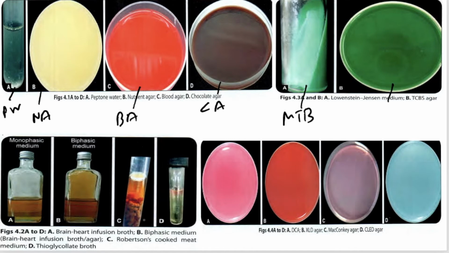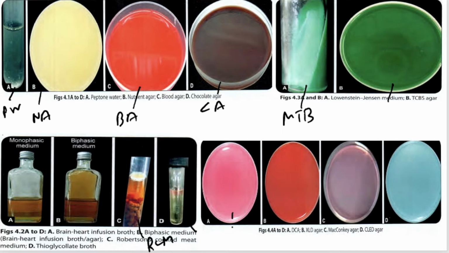The C is Robertson's cooked meat media, RCM, an anaerobic nutrient culture media. Then there is thioglycolate broth, this D, which is also a transport media for obligate anaerobic organisms. Both are for obligate anaerobic organisms.